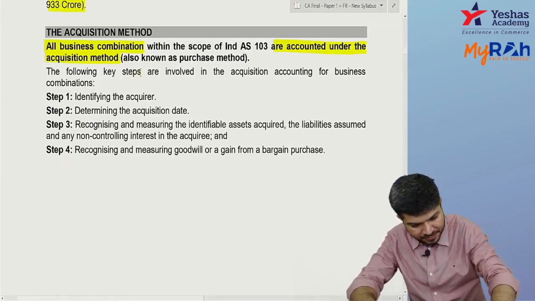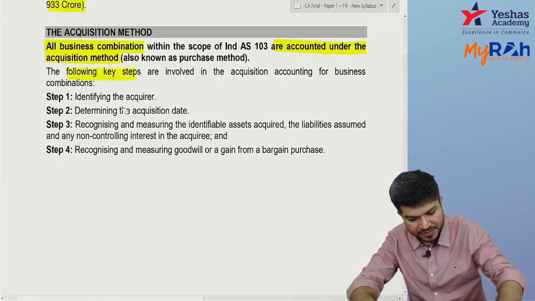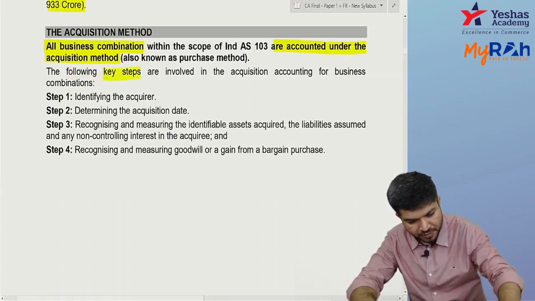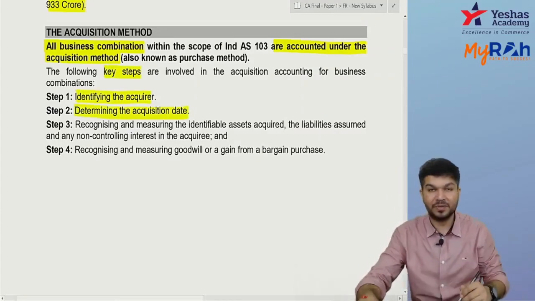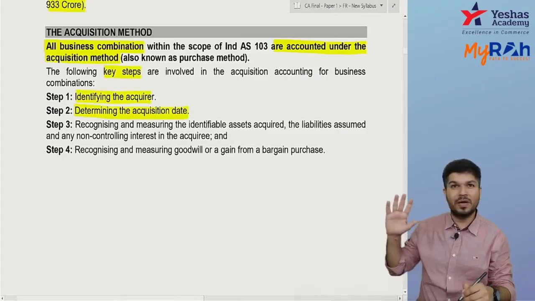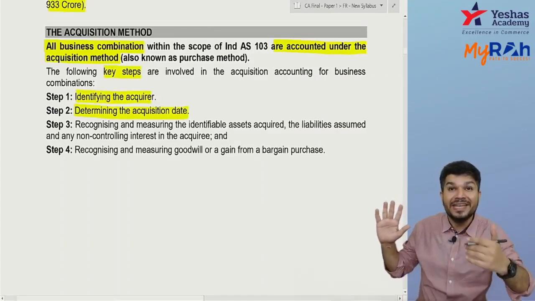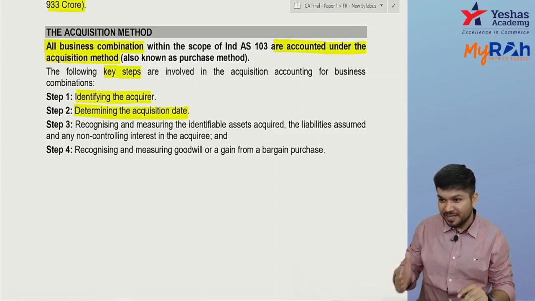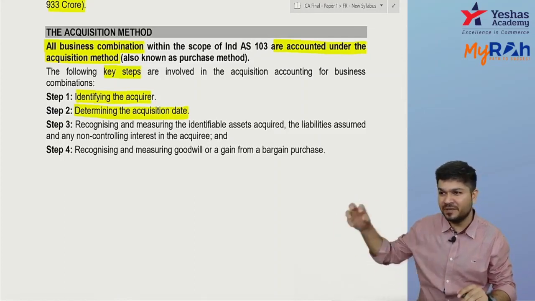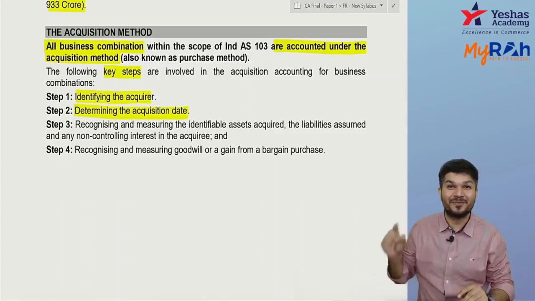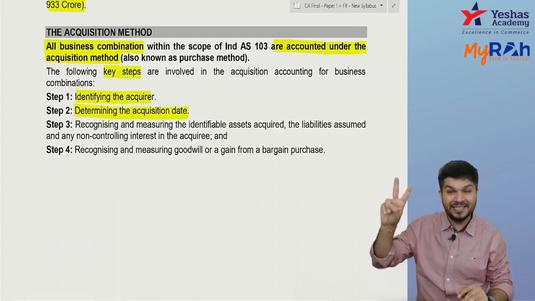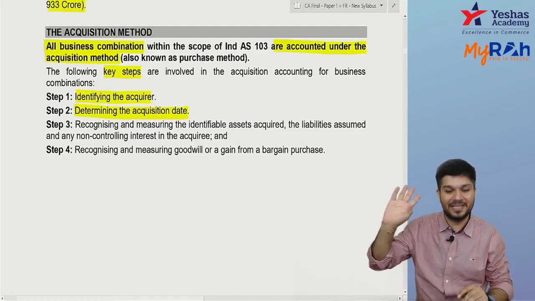Now, how does the acquisition method work? We have some key steps. First, we have to identify who is the acquirer. Then you determine the acquisition date. From which date did he get control? A Limited got control over B Limited from today, so consolidation will start from today. So first, identify the acquirer. Second, identify the acquisition date.